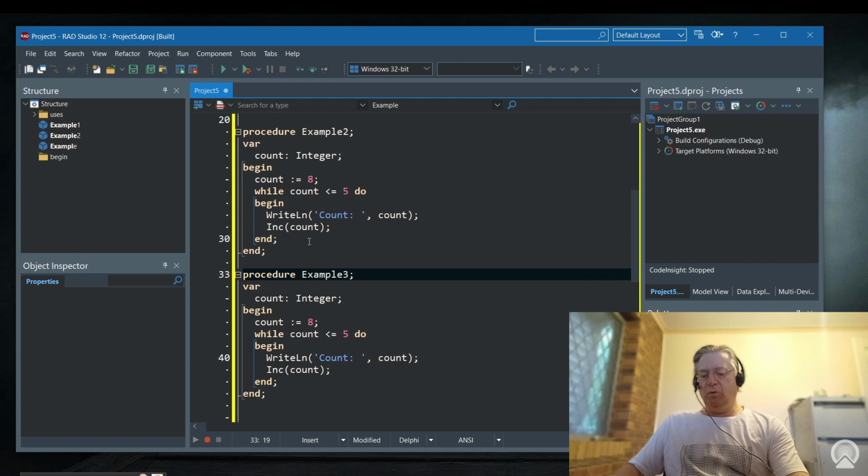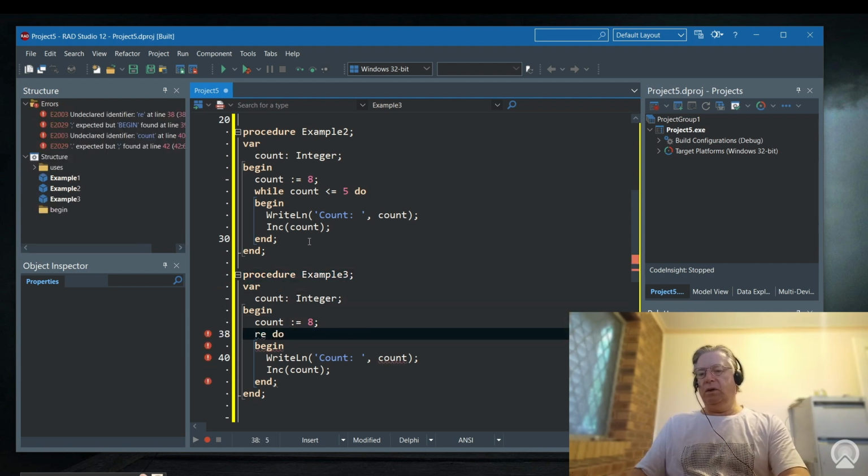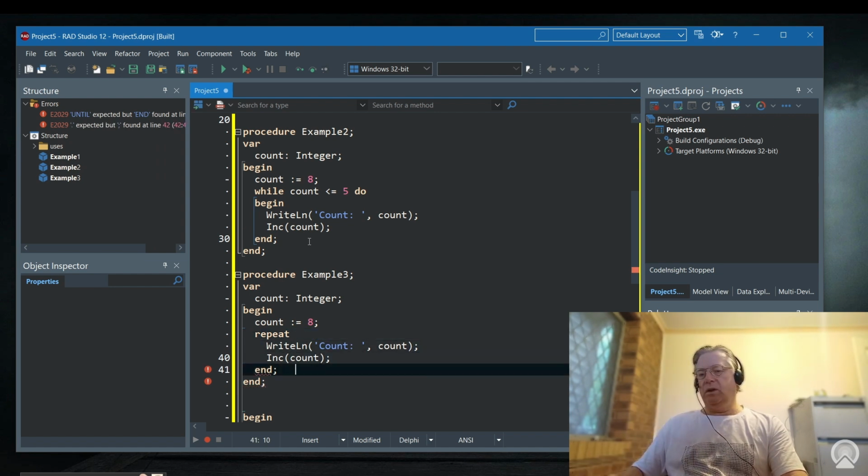So this will become example 3, and here what you could do is say repeat, R-E-P-E-A-T, and we get rid of that one, and here we'll say repeat until count is greater than 5.